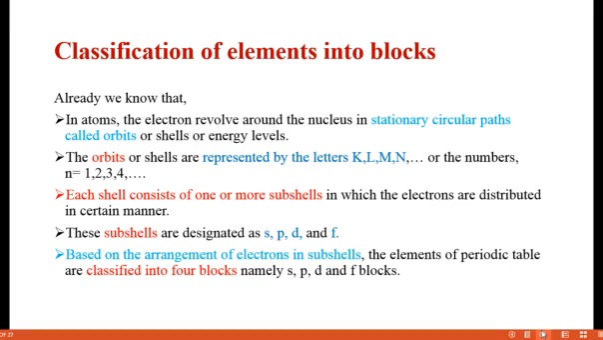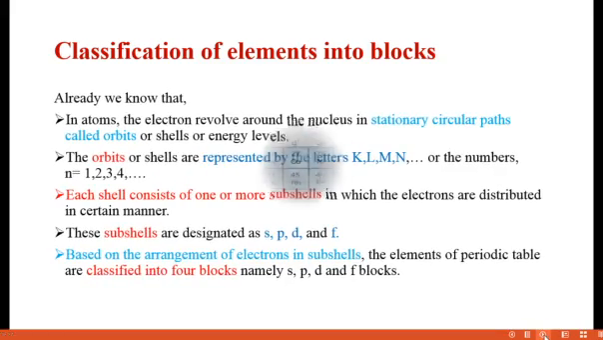Based on the arrangement of electrons in subshells, the elements of the periodic table are classified into 4 blocks. What are they? S block, P block, D block and F block elements. If the outermost electron is in the s subshell, it is called an s block element. If it is in the p subshell, it is a p block element. If it is in the d subshell, it is a d block, and if it is in the f subshell, it is an f block element.